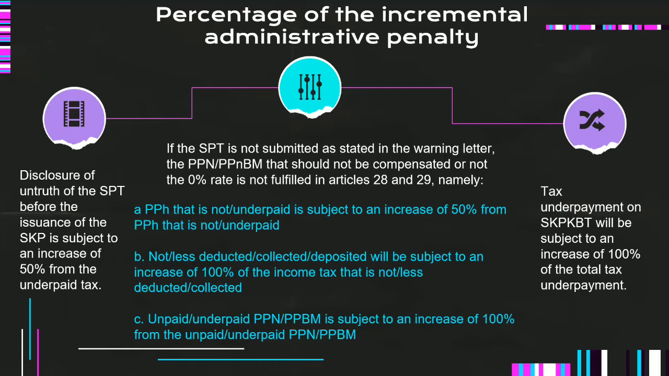B. Not or least deducted/collected/deposited will be subject to an increase of 100% of the income tax that is not less, deducted and collected. C. Unpaid or underpaid PPnBM is subject to an increase of 100% from the unpaid or underpaid PPN or PPnBM. Tax underpayment on SKP KWT will be subject to an increase of 100% of the total tax underpayment.